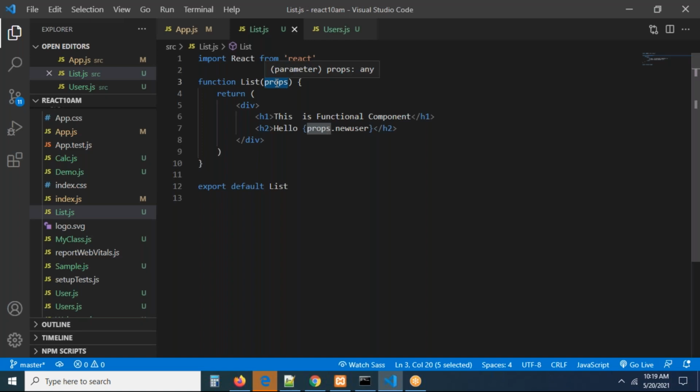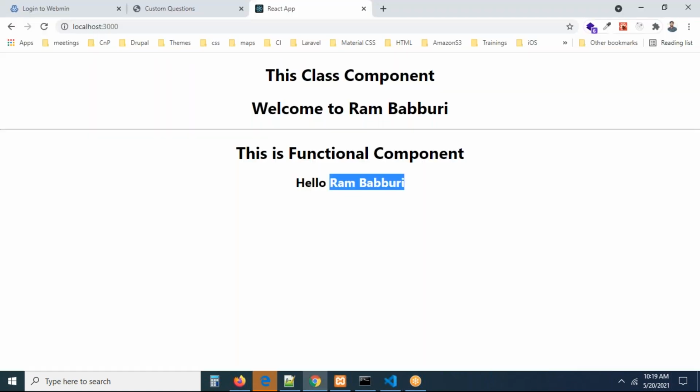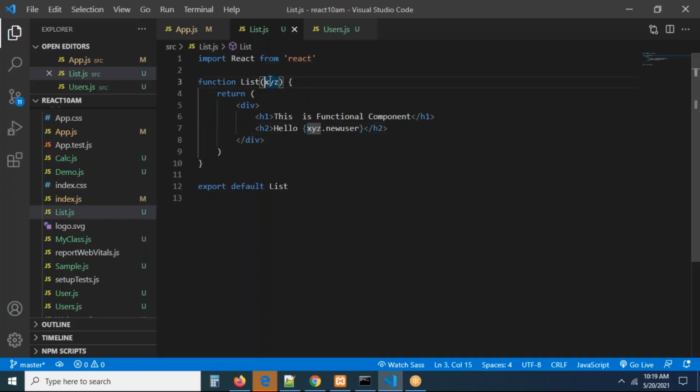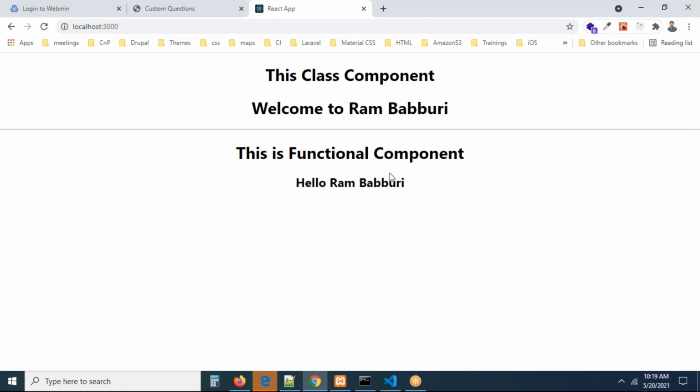Can I pass something else? I'm passing xyz. By using xyz dot, I'm taking new username, and you can refresh the page. Are you getting any output, any error here? No error. Remember carefully, whatever variable you take, that is going to be available as props. You can take any variable there, no problem. But meaningfully we have to take it, right? There's a reason I'm taking this as props. Exactly, we can take like this also, and just refresh the page. You can see both the components are able to get the data.